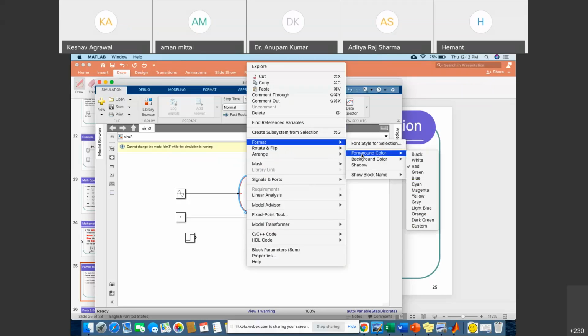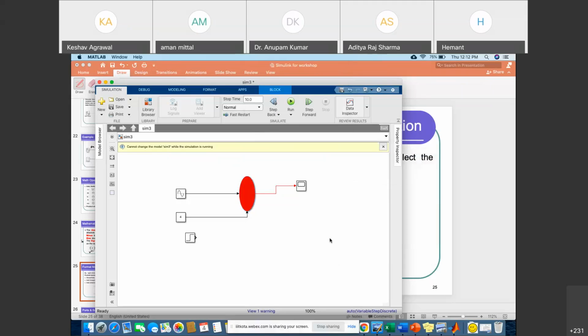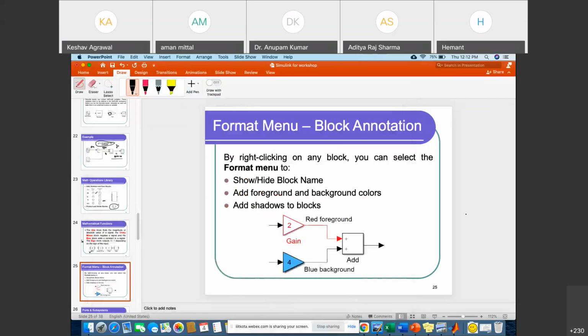Suppose we want to change the color of the background, so go to background and click on red. So all the background becomes red. What is the help of that? The main help of this is, suppose we have different types of lines, so we can color them. If you talk about electricity, you have red, black and green kinds of wires. Similarly, you can do that here also.